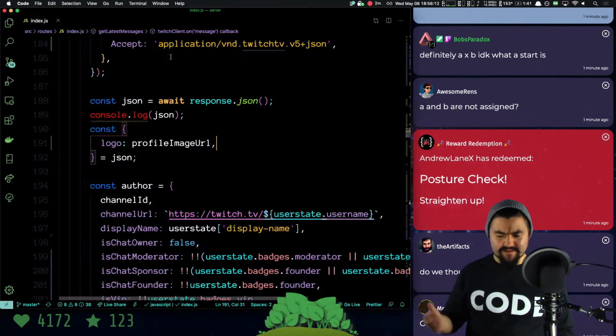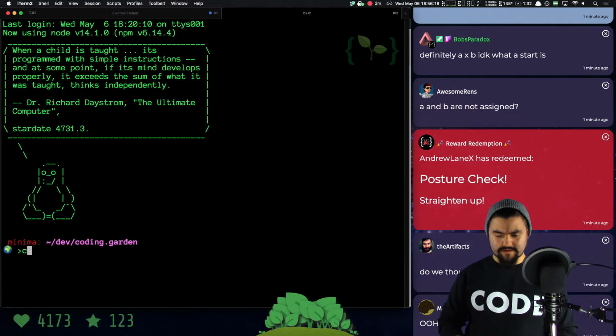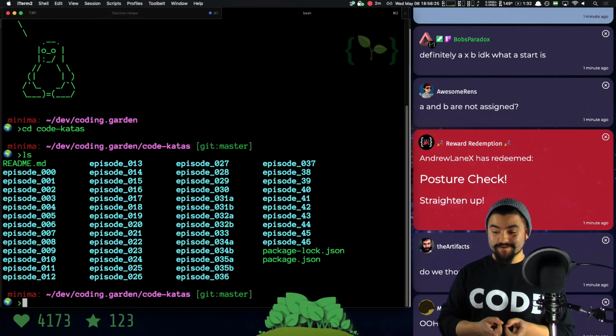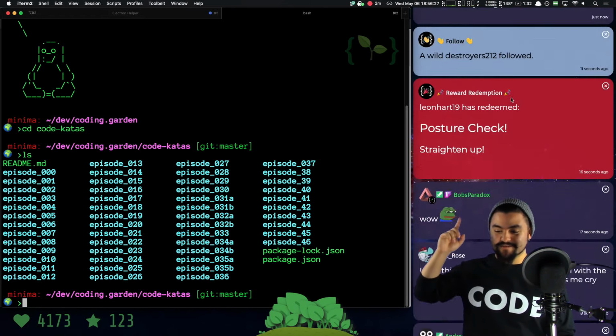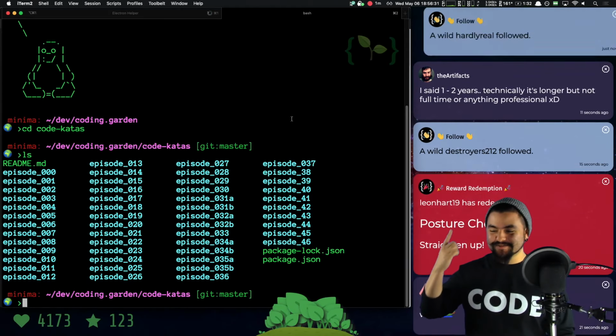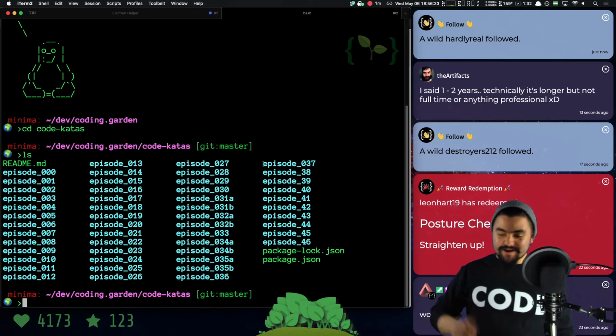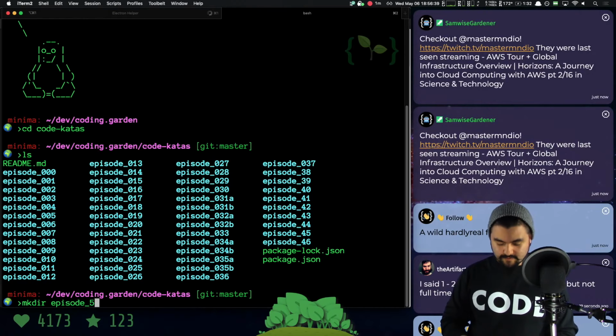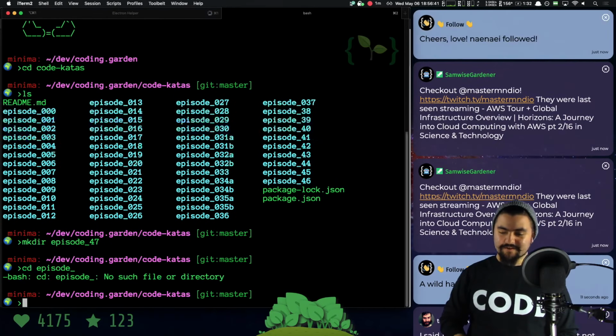So here's what I like to do, is write the code locally. So I'm going to go into my code Katas directory. And if you want to learn how to use the terminal, check out Mastermind's channel. Can we get a shout out for Mastermind? He was hanging out in there earlier. But he'll teach you how to use the terminal. I don't really have any resources on learning the terminal. But we're going to make a directory, episode number 47. And this is where we're going to write our code.